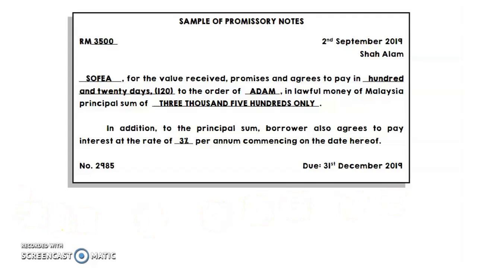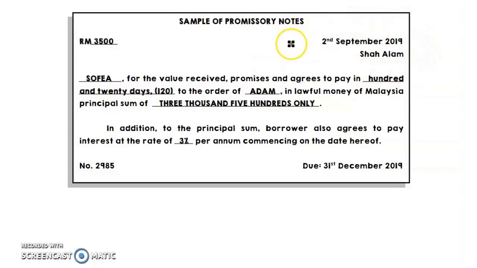Example here, 3,500, this one we call the principal, or the other term for promissory note, we call it face value. So remember face value is also equivalent to principal.